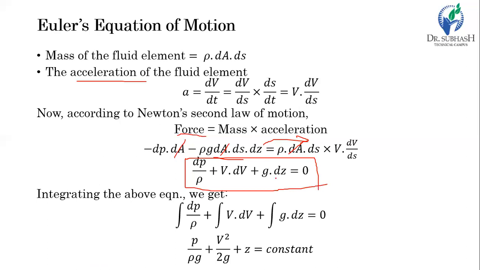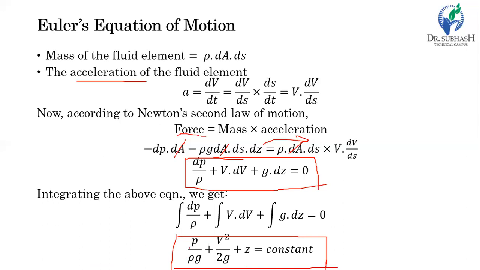By integrating the Euler's equation of motion, that is the integration of dp by rho plus v dv plus g dz equal to 0, we get the relation p by rho g plus v square by 2g plus z equal to constant. So this equation is nothing but the Bernoulli's equation. By integrating the Euler's equation of motion, we get the Bernoulli's equation.